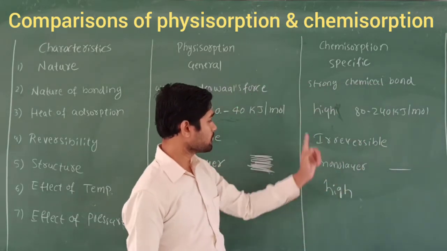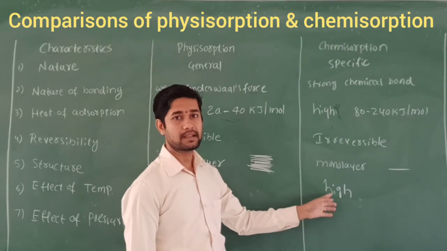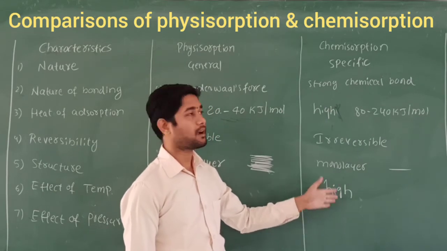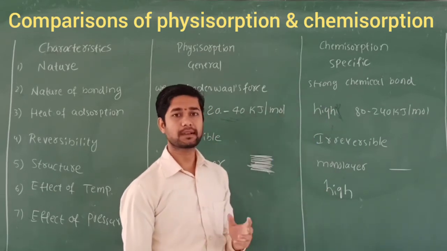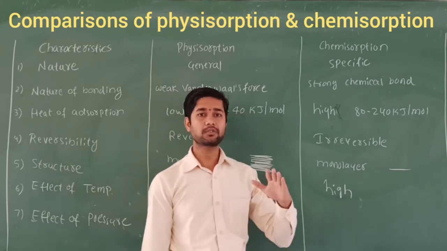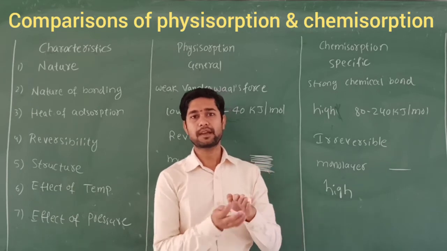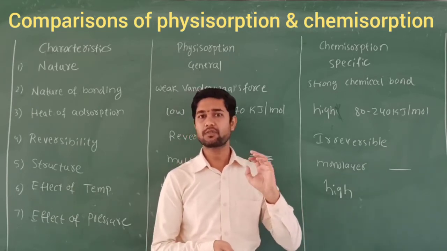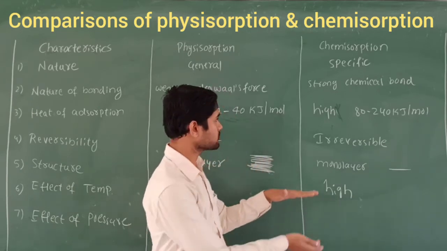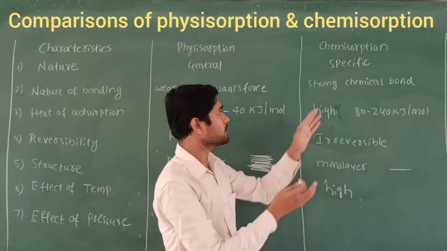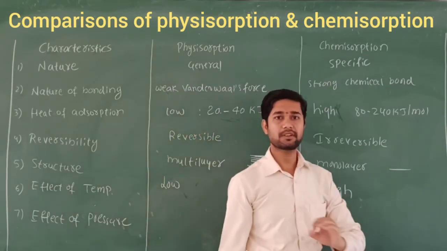Whereas in chemisorption, it is very high; it increases with increase in temperature. You know this from chemical kinetics: in order to increase the rate of any reaction, temperature is necessary. If you raise the temperature, the rate of the reaction becomes very fast. Likewise, when you raise the temperature, the chemisorption process takes place very fast.